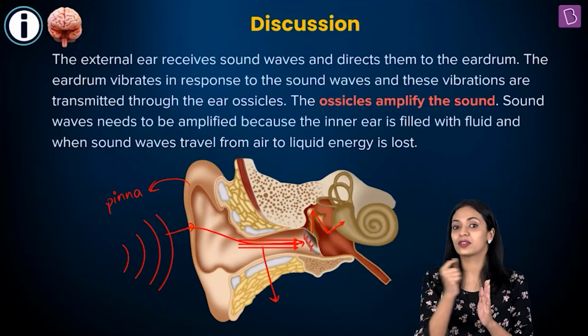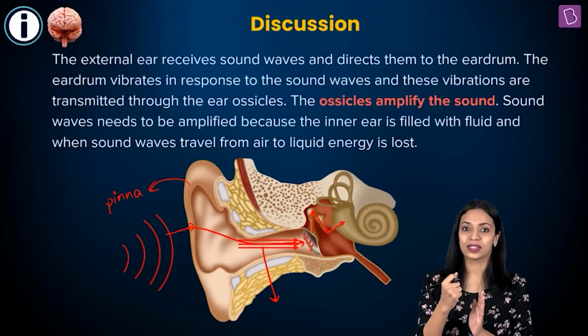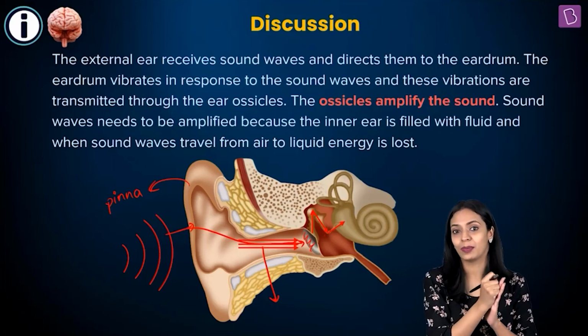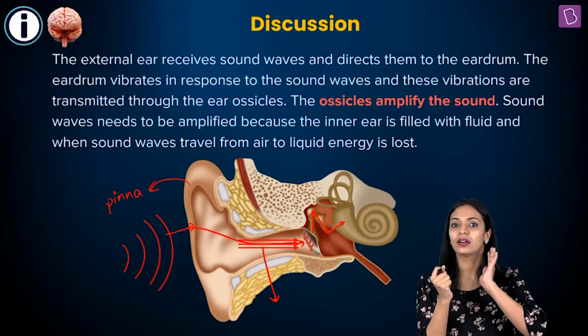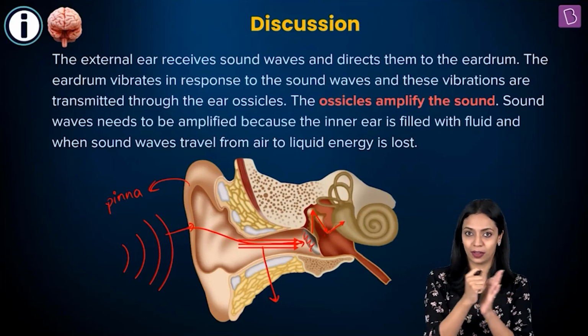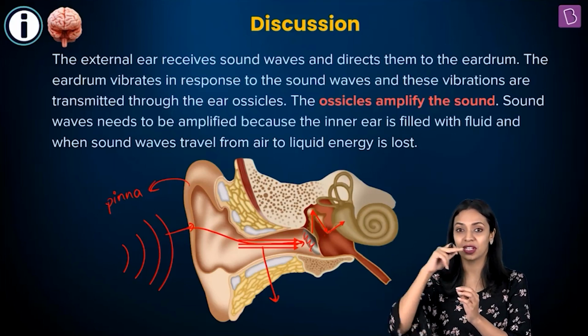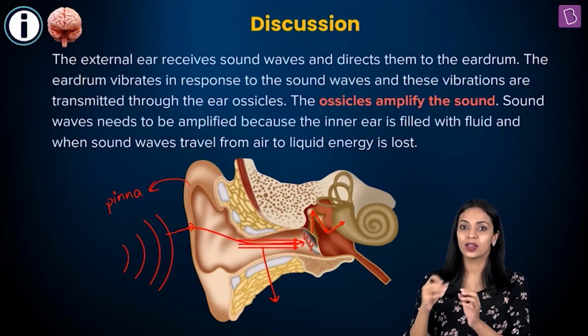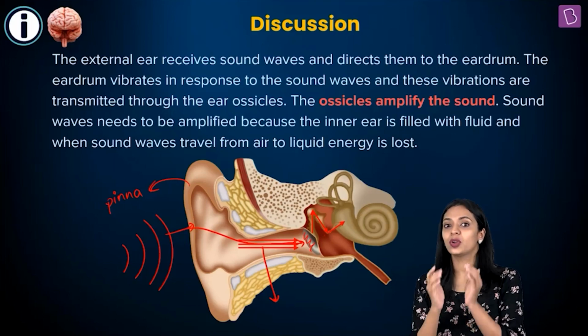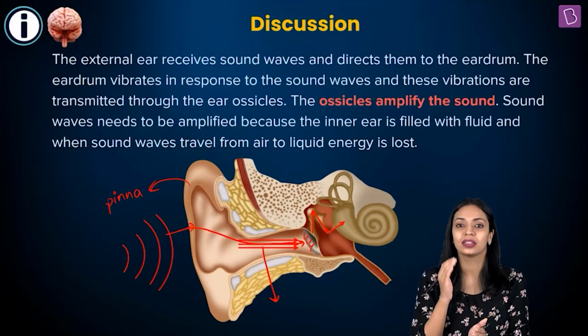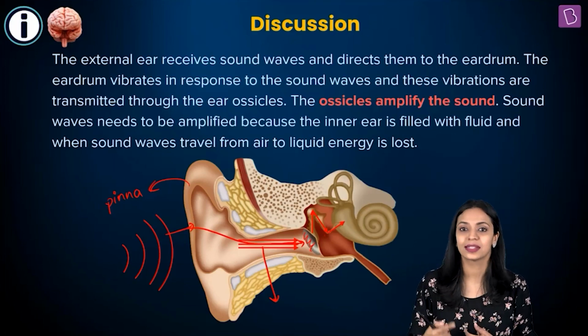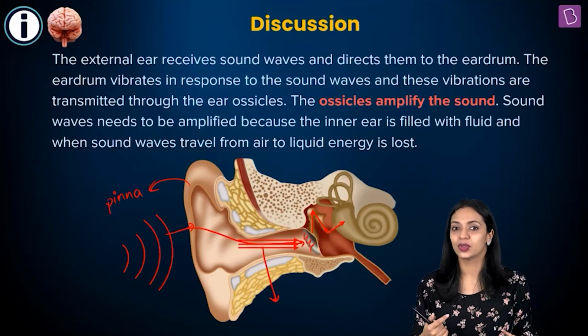Now, the malleus, which is the first of the three ear ossicles, is connected to the tympanic membrane or the eardrum. When the tympanic membrane starts moving back and forth, it will cause the movement of these three bones also that are arranged in a series. Okay, so this will cause the three bones to move. The function of the three bones that are present in the middle ear is to amplify the sound waves. So why exactly do you think that is required?